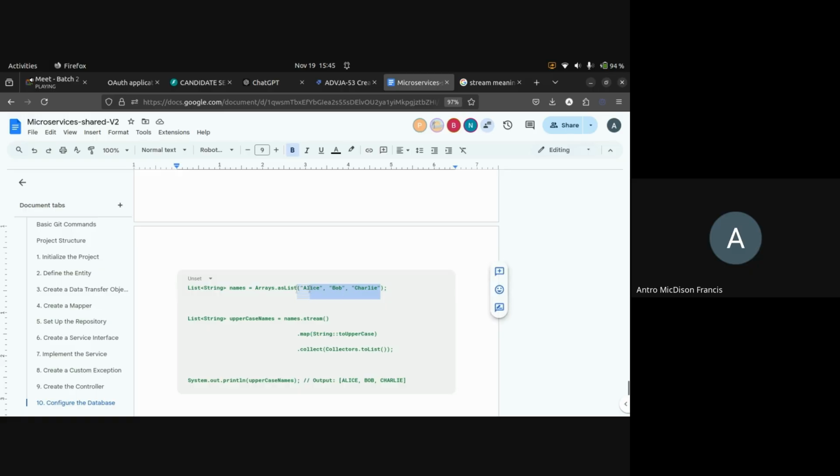See, this is a list of strings, and they are converting that into a list of strings using Arrays.asList. There are some data, some names. They are converting that as an array, and this array is converted into a list.